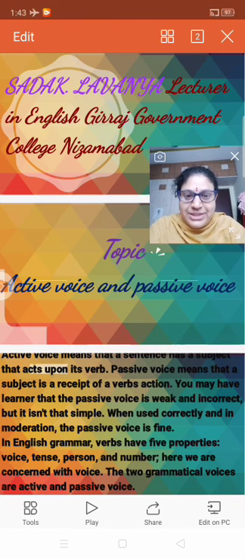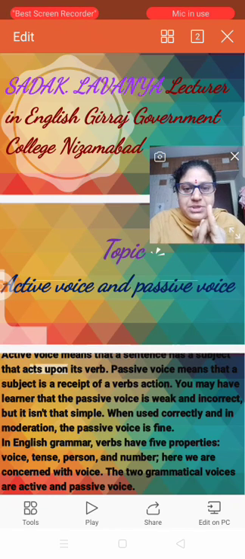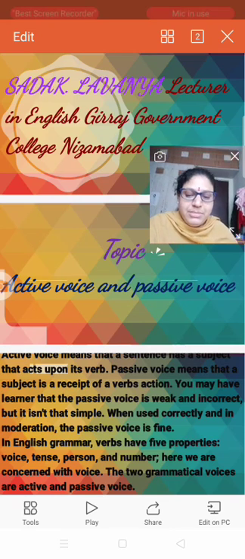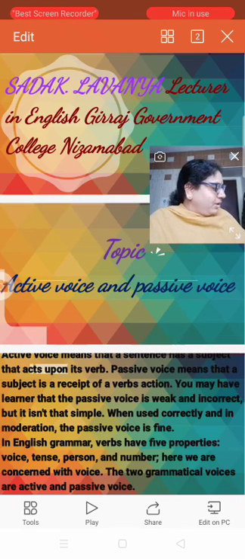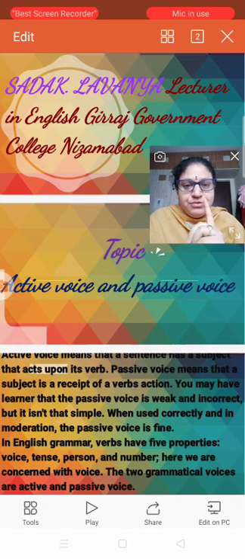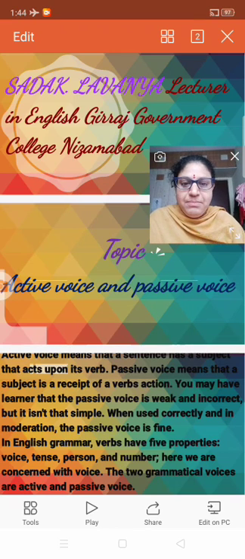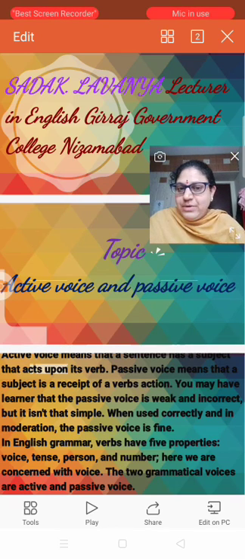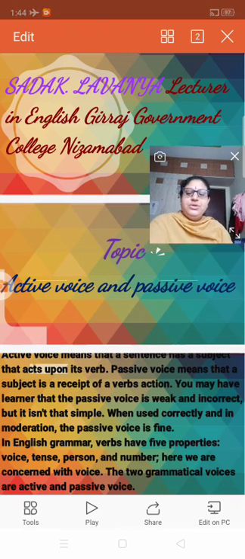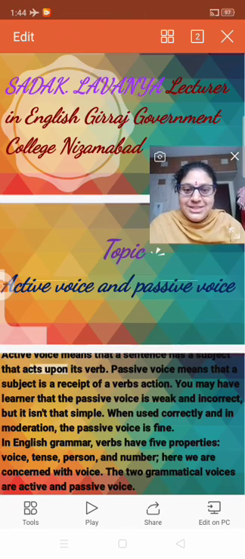What is the main important thing in active and passive? It is the subject and the verb. Yes. The main role in active and passive is the verb and also the subject. These two will help to change active to passive or passive to active. Right? So active and passive are nothing but they take the help of the tenses.